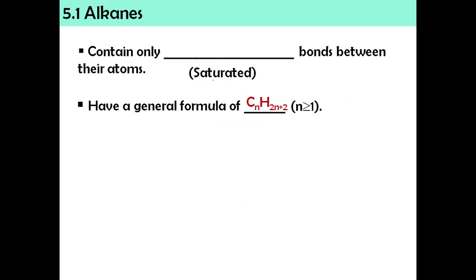Okay, barulah kita masuk 5.1 alkanes. So tadi pun kita dah go through sikit. Alkanes contains only single bonds between their atoms. So bila dia ada single bond means it's actually a saturated compound. Okay, so the general formula for alkane CnH2n+2 with n is equal or more than 1. Okay, so maksudnya kena ada carbon bilangan dia 1 dan seterusnya.